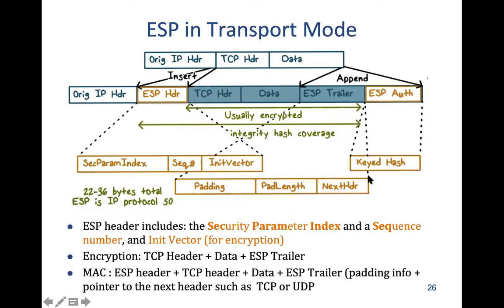So this is how the security parameter index field is sent to the destination node, and it knows what kind of decryption methods and protocols can be applied. Okay, and what the decryption key is also, because this simply gives the index of the database which is at B, the destination.